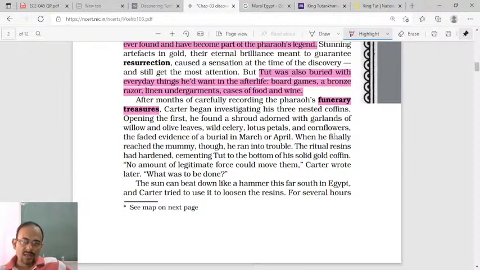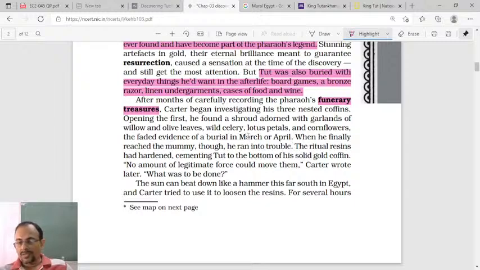Can you imagine? In the first chamber, he found a cloth adorned with garlands of willow, olive leaves, wild celery, lotus petals, cornflowers, the faded evidence of a burial in March or April.